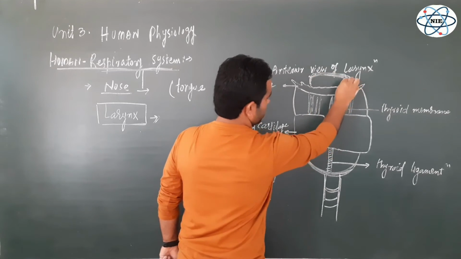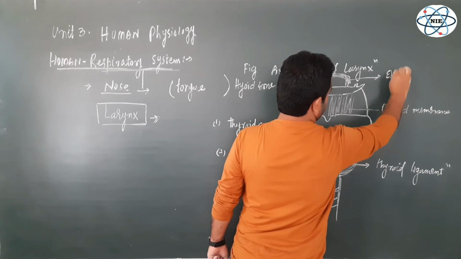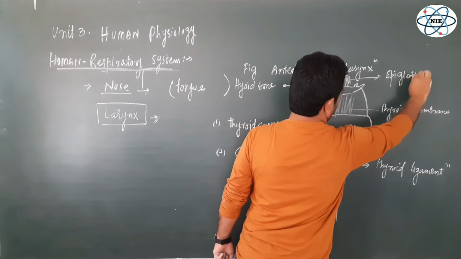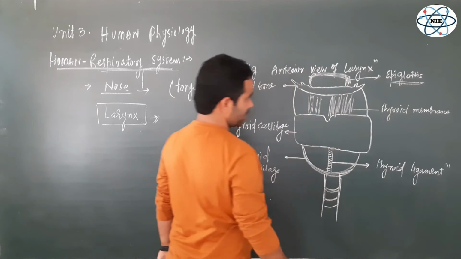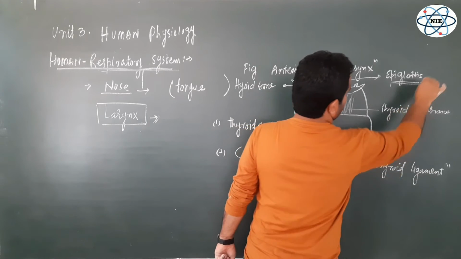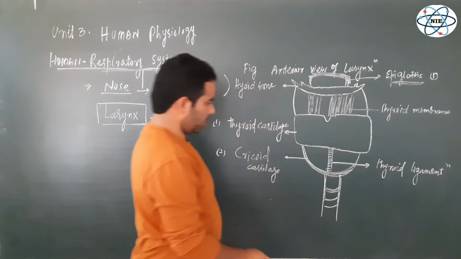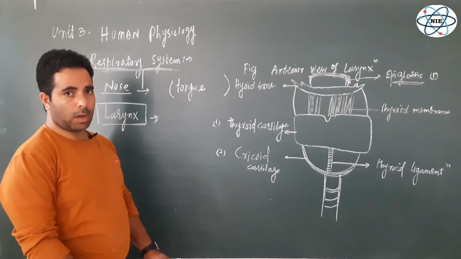Okay, let me draw here. This is the epiglottis. So this is one more cartilage. This is also cartilage, the epiglottis, elastic cartilage. So this is also singly numbered. So overall you can see 3 cartilages out of 9.